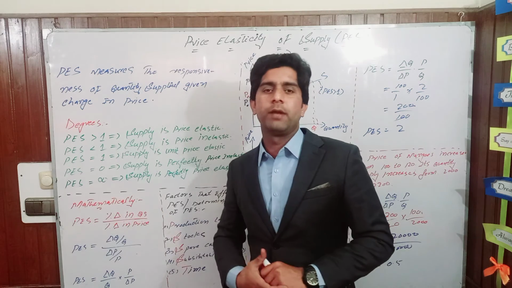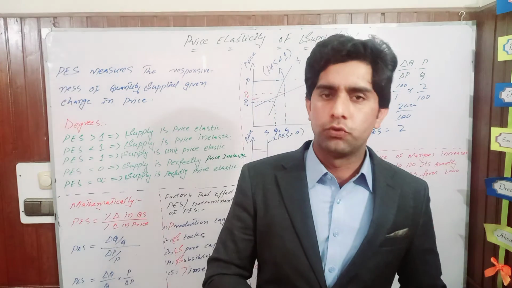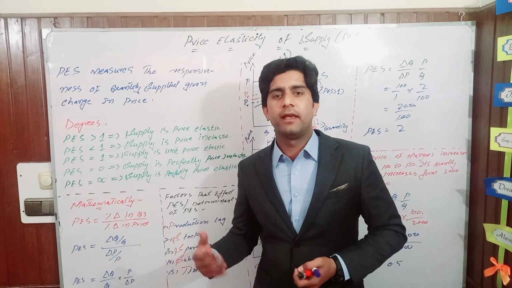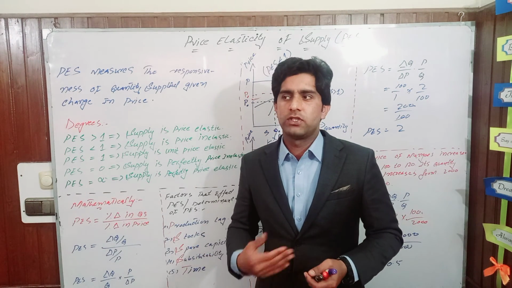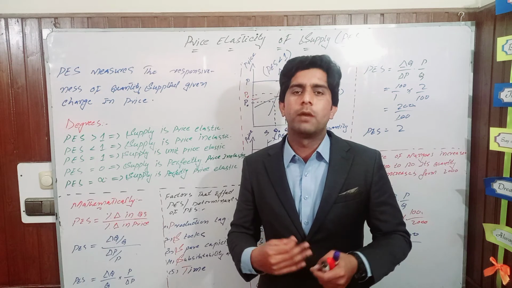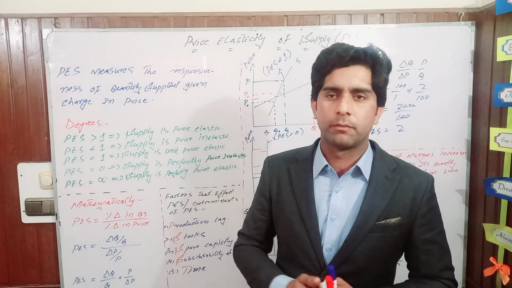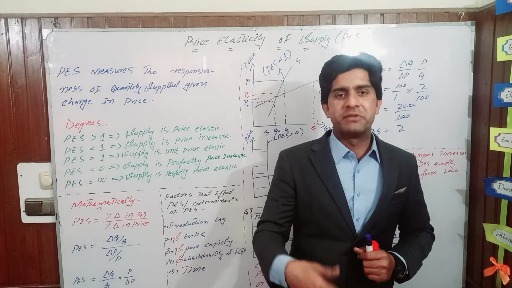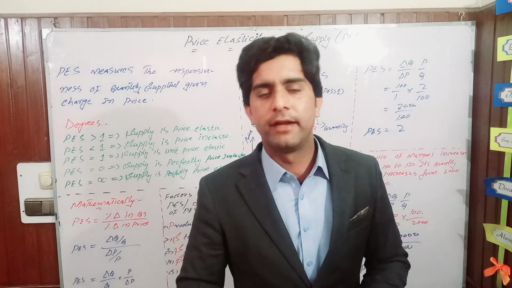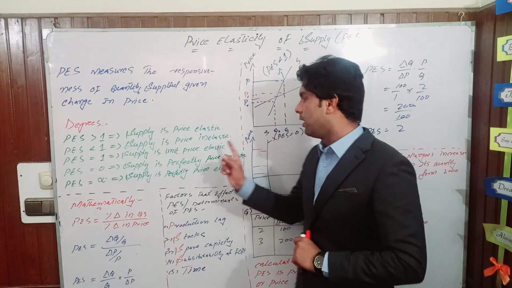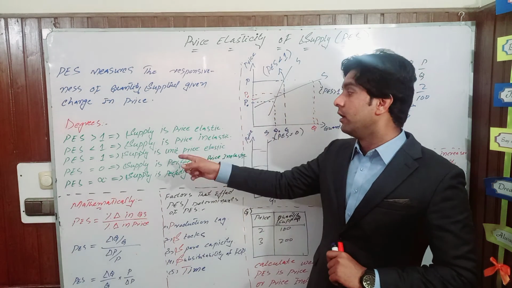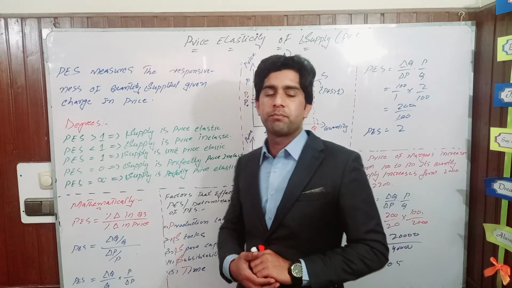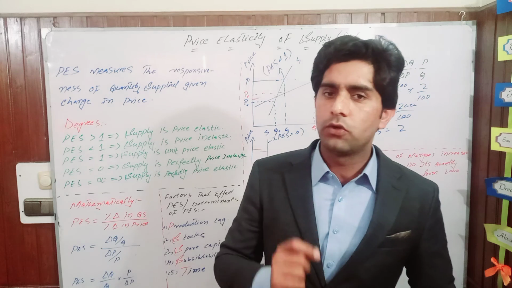Another case we have is when price elasticity of supply is equal to 1. It means that supply is unitary elastic. For a given change in price, there will be an equal proportional change in the quantity supplied. For example, if the price of the product increases by 10% and quantity supplied also increases by 10%, then it is said to be unitary elastic supply.